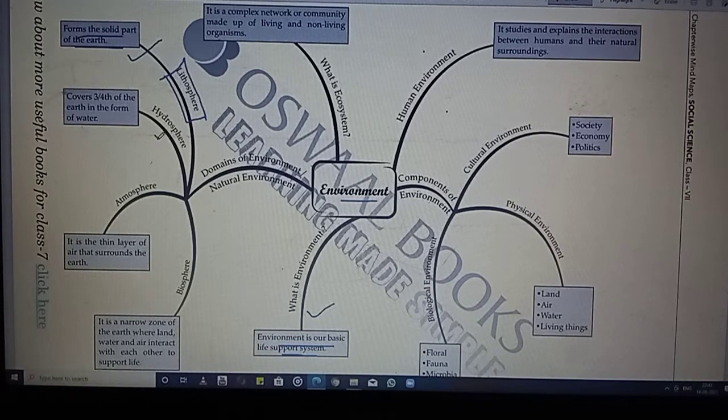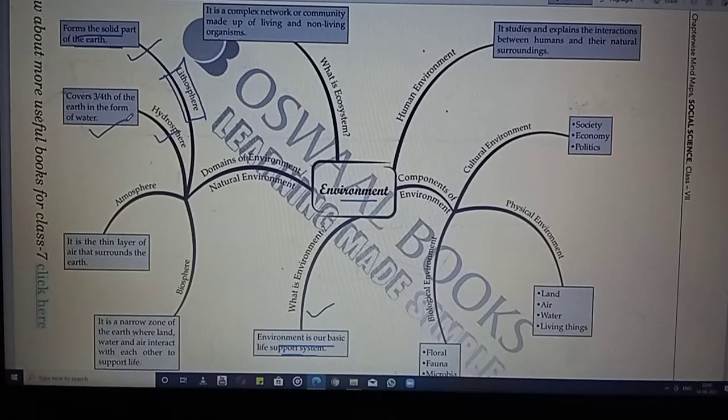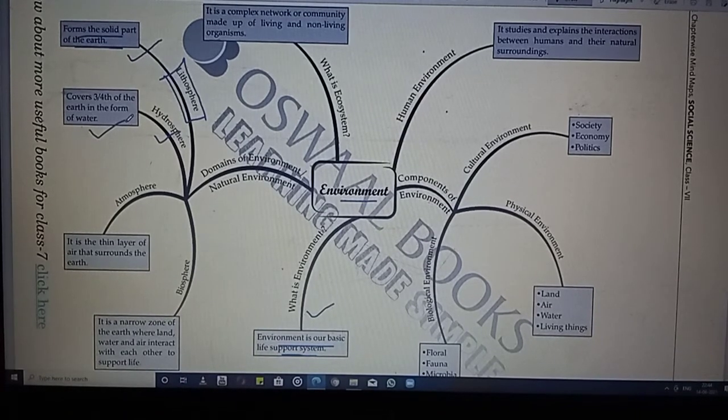Next to that, the hydrosphere. The word hydro means water, and it covers three-fourths of the earth in the form of water. This water can be your rivers, seas, oceans, glaciers, all in different forms. The ice caps on the mountain tops, all these things belong to the hydrosphere, and the moisture in the air is also part of the hydrosphere.